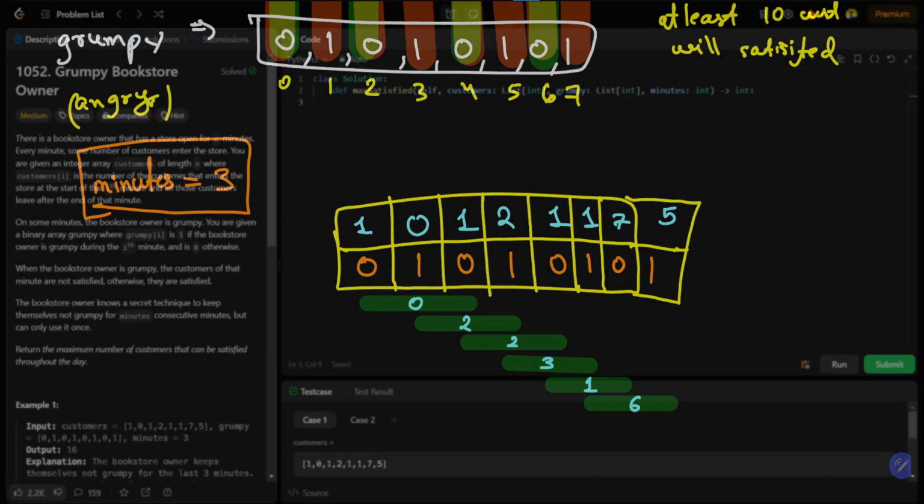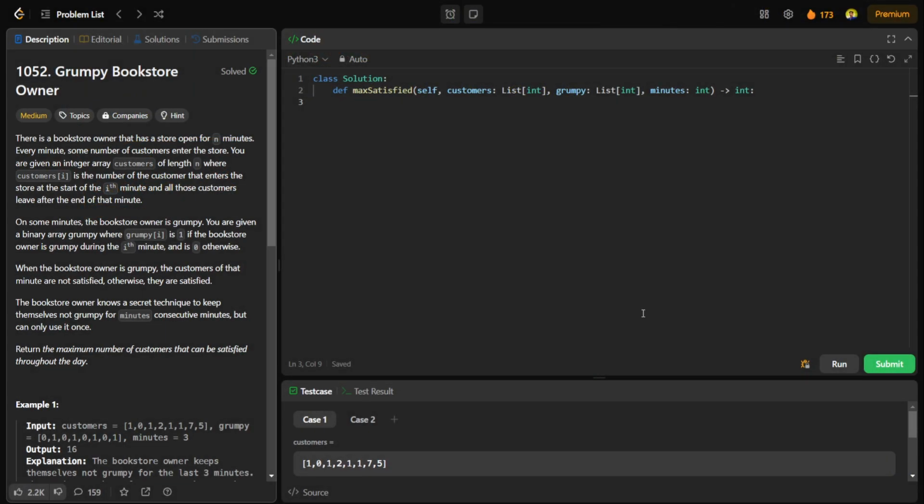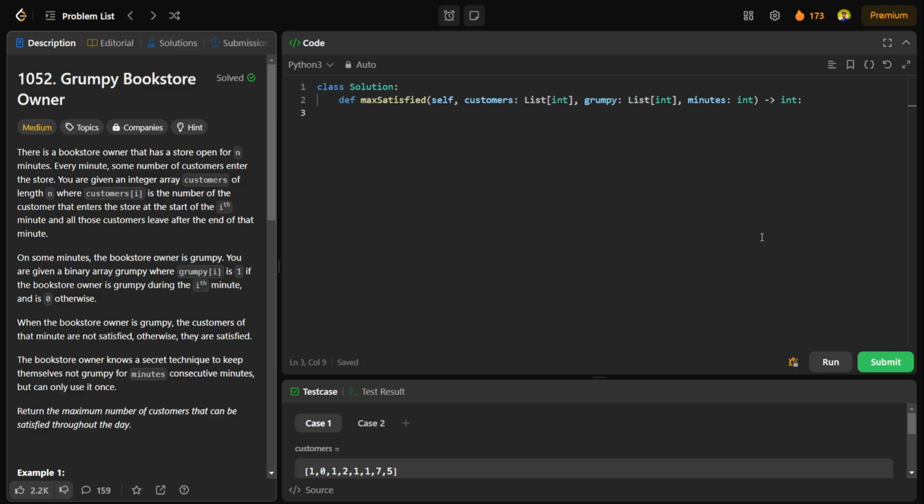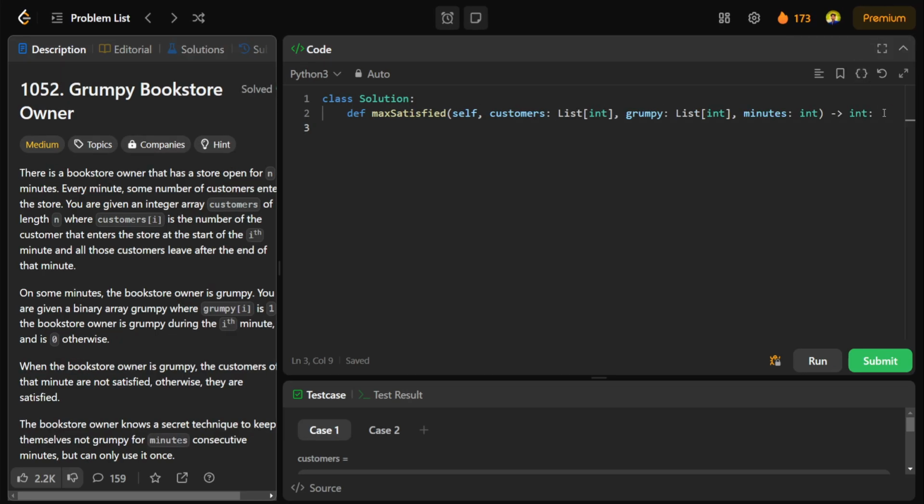So let me create code for it, which will be easy to understand. Let me zoom a bit. What we will be doing for now is creating a window of some size, the given m size. Suppose we'll create the m size window first. For creating the m size window, I need to iterate over this array.